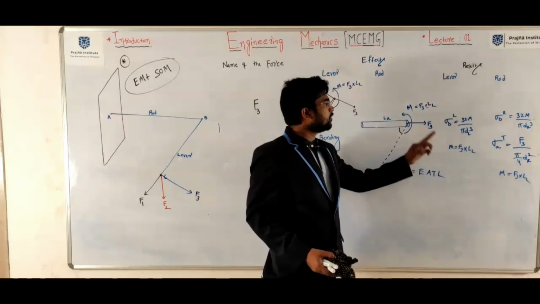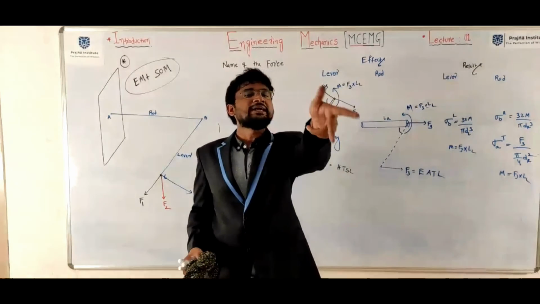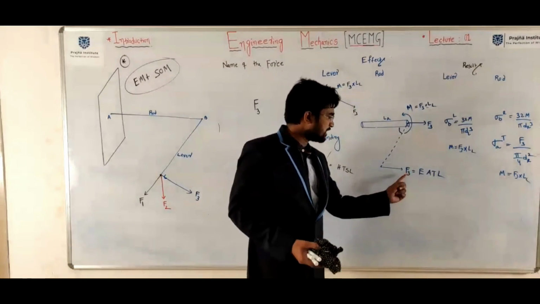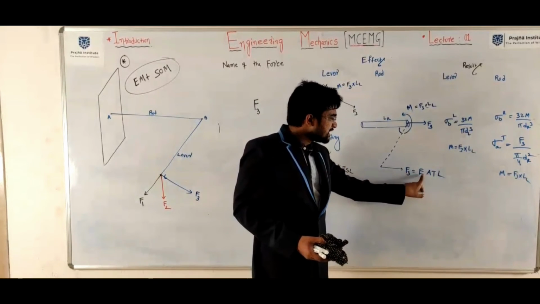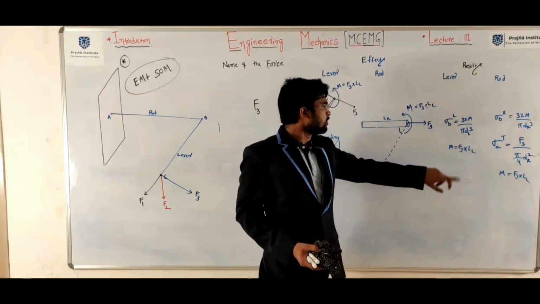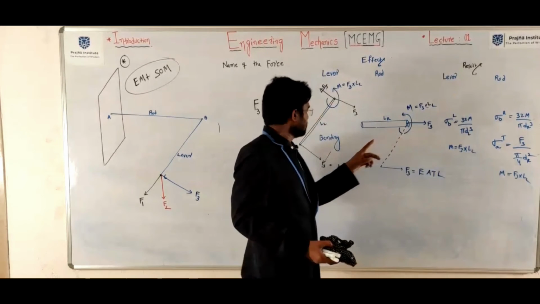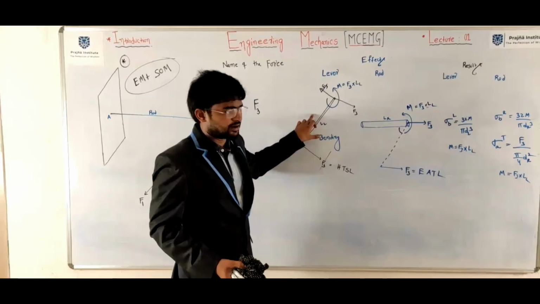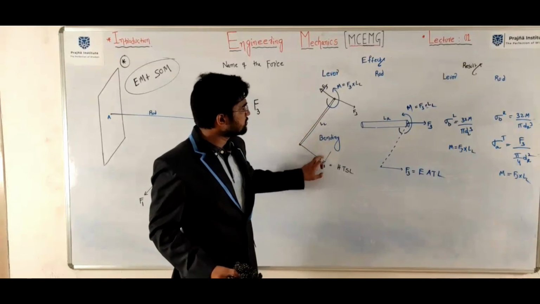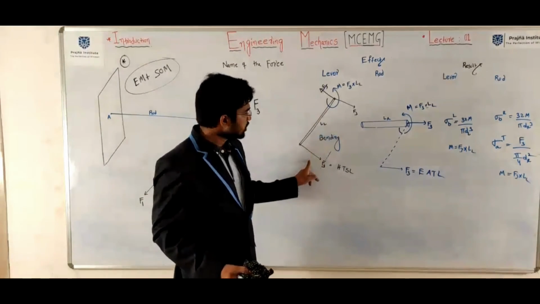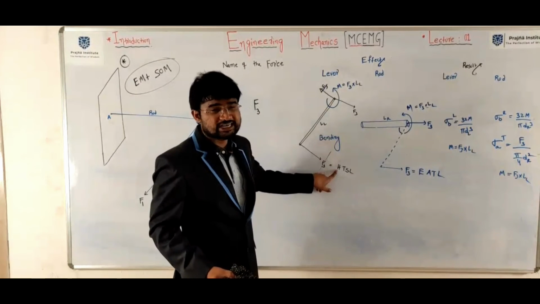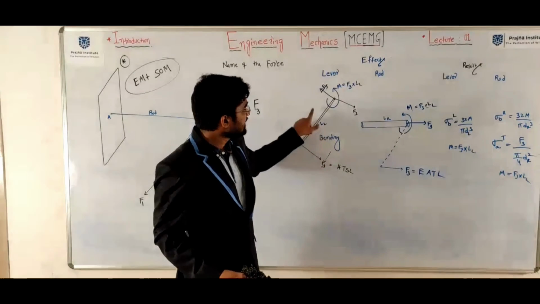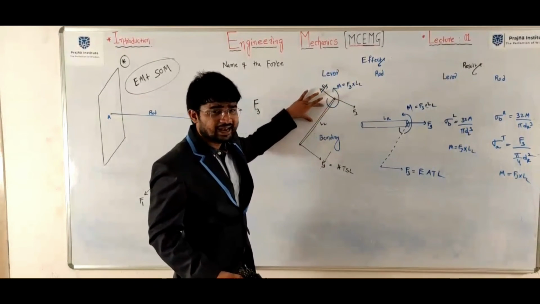Eccentric axial loads will create a bending moment in the component. F3 is an eccentric axial tensile load with respect to the rod, and a horizontal transverse shear load with respect to the lever. So once you transform this force from here to here, equal in magnitude and unlike horizontal transverse shear loads will create a bending moment in the lever.